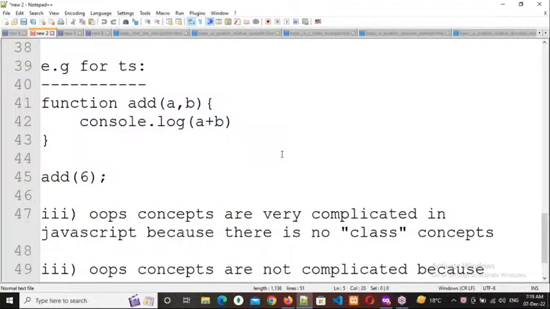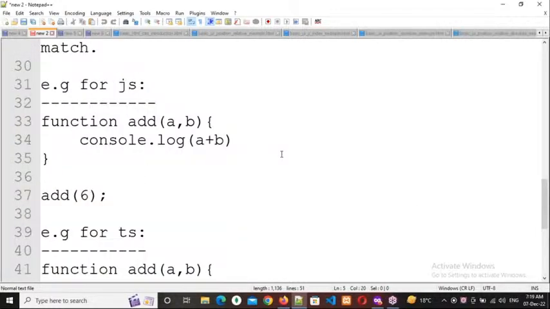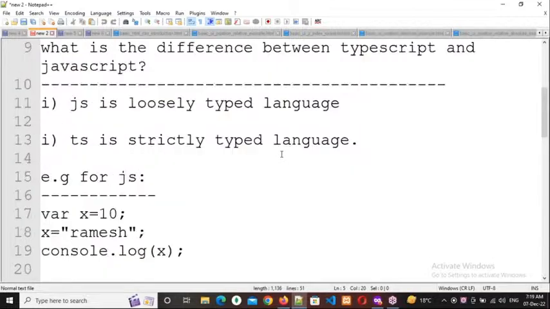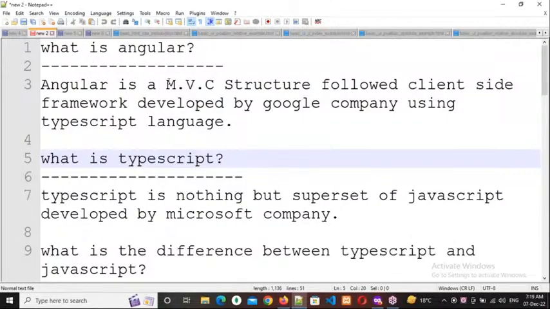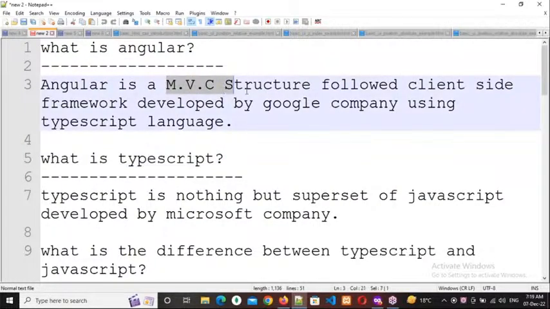Now, in today's class, I'm going to explain this MVC structure and how Angular works depending upon the REST API. Clear, everybody? Respond please.